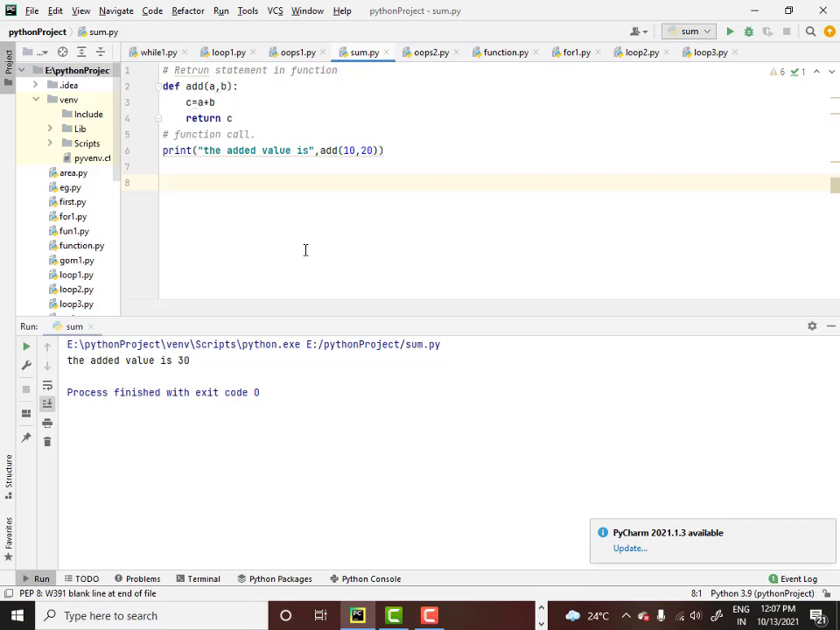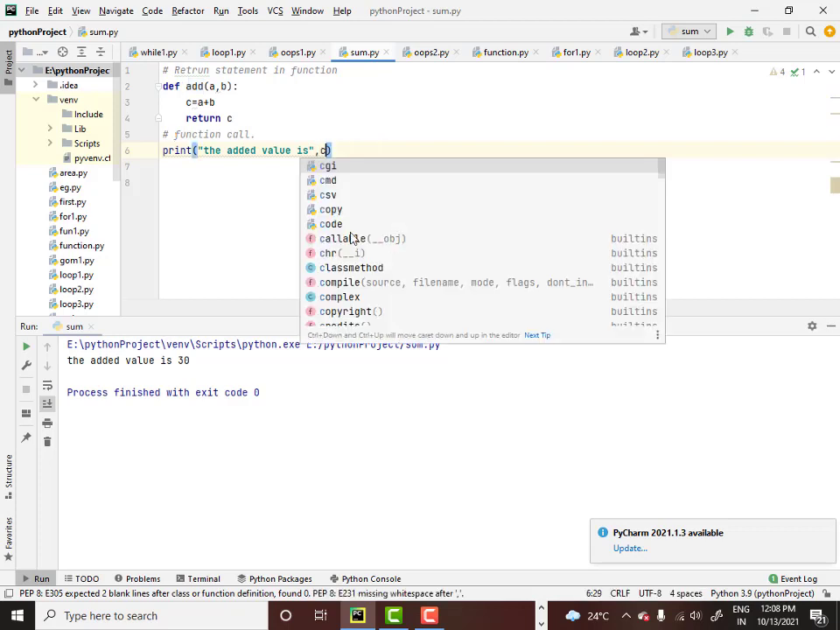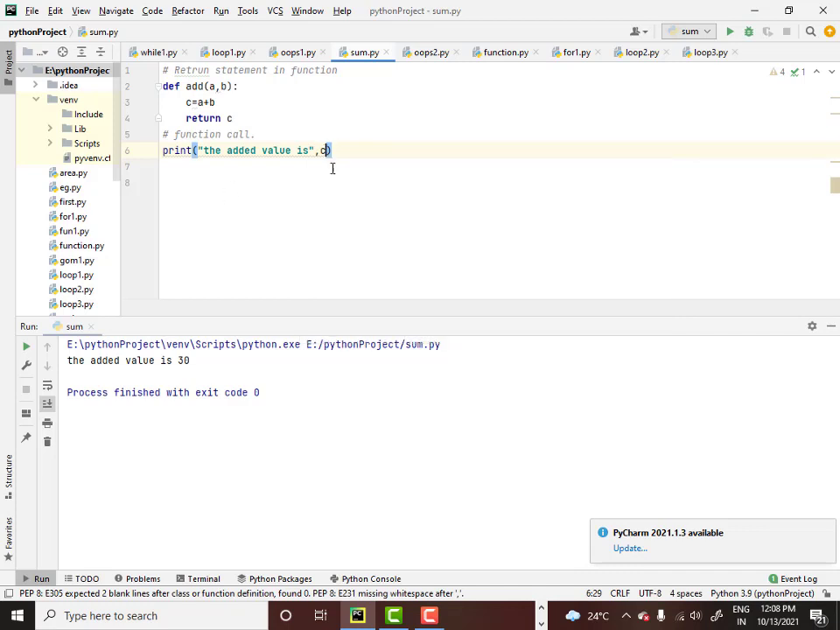I am telling return c, that means return the value of c. Where will the value of c be returned? The c will be returned to the function call. So logically it is as good as saying print the added value is c, because you are getting the output from the function. But how did you get c? Because you are actually calling this function, which is add 10 comma 20.